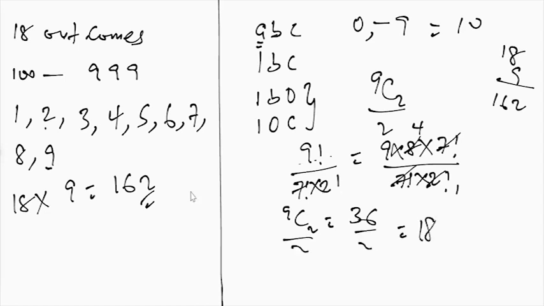Instead of going through the rigor of counting one after the other, we know that for outcomes where the first digit is 1 and at least one of the other digits is 0, you have 18 possible ways. Now that's just aside. So now we know that we have 162 outcomes with just 1 zero as part of their digits. Now the other one is, because they said at least 1 zero, what about you having 2 zeros? Because it's either you have 1 zero or you have 2 zeros. Now let me show you.